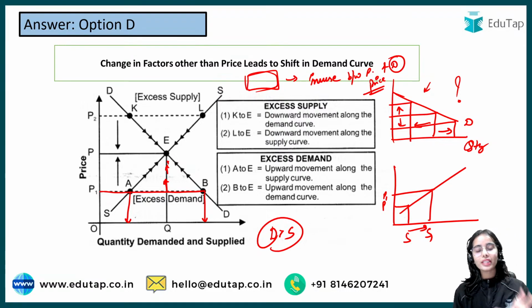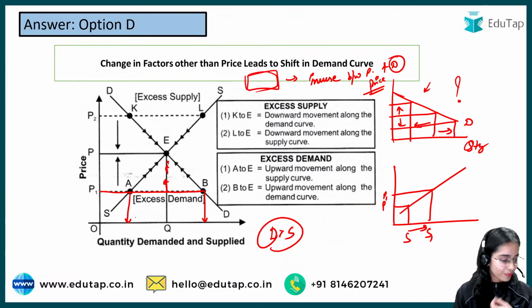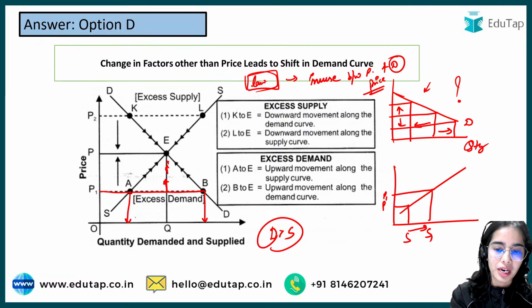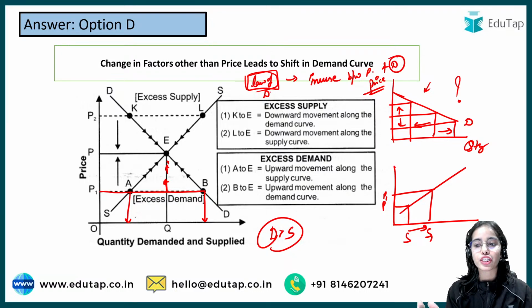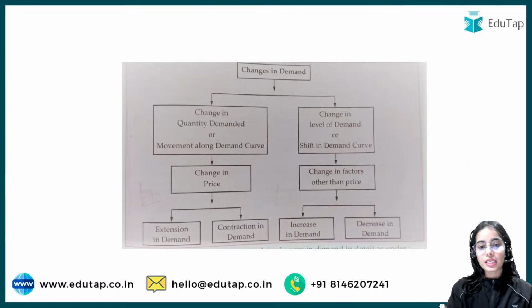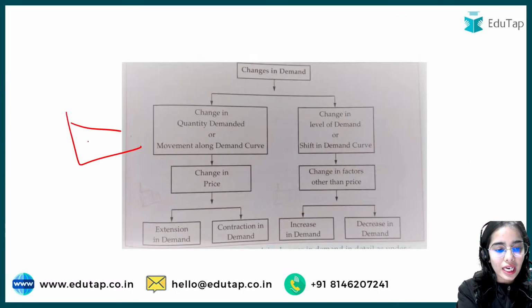Yes, that is the law of demand. The law of demand states that there is an inverse relationship between the price of a commodity and the quantity demanded of a commodity.